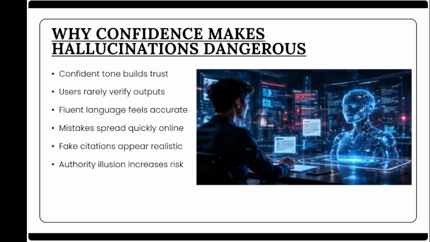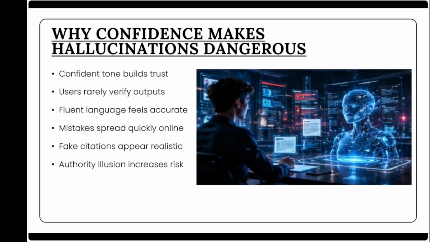This creates what researchers call an illusion of authority. Even when the information is wrong, the response feels convincing because the presentation appears polished and intelligent. Many people also skip fact checking when using AI tools for quick responses.